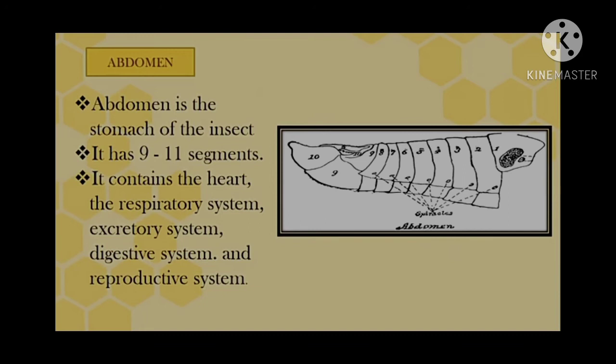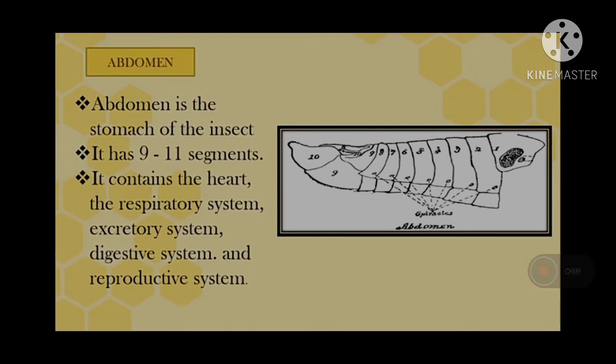It has 9 to 11 segments. It contains the heart, respiratory system, excretory system, digestive system and reproductive system.